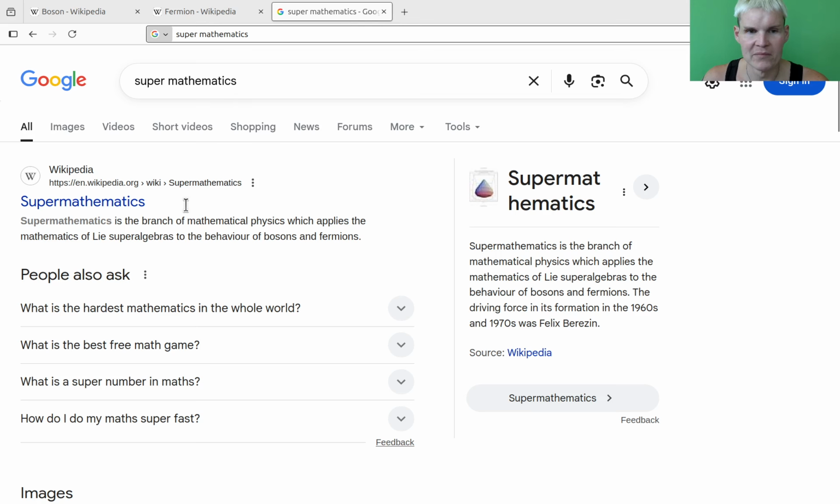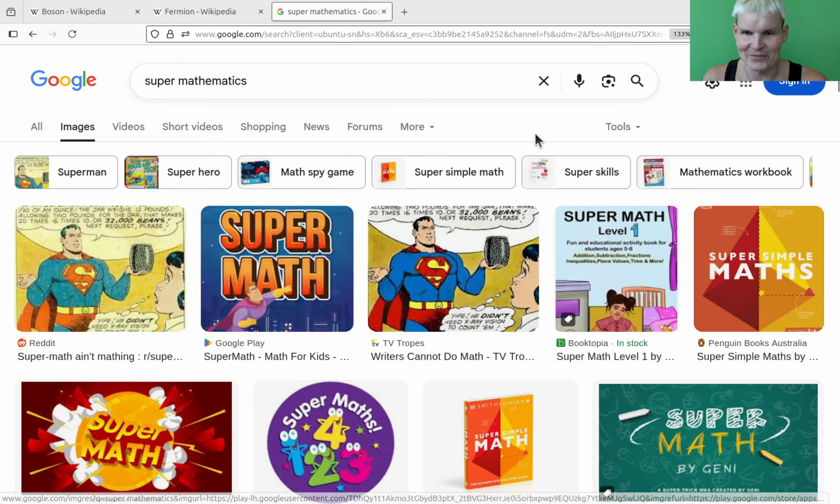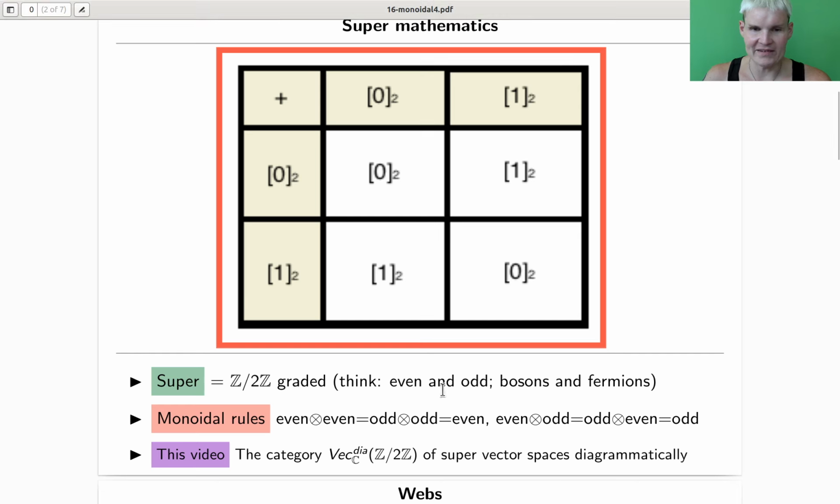Super mathematics. And if you look for images for super mathematics, you will find something like that. I probably should have expected that. So in some sense it's a good name, sometimes it's kind of a strange name. And I will just say Z mod 2, right? Even odd, you just give it a flavor.